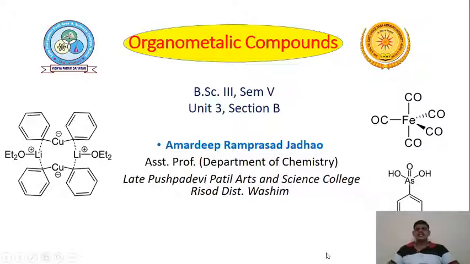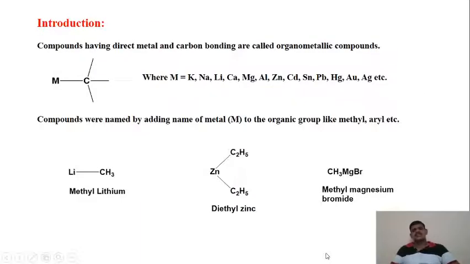Today we are going to see Unit 3, Section P of BSc 3rd year semester 5, that is organometallic compounds. Now, in the introduction of organometallic compounds, we'll first look into the definition. The definition of the organometallic compound is: compounds having direct metal and carbon bonding are called organometallic compounds.